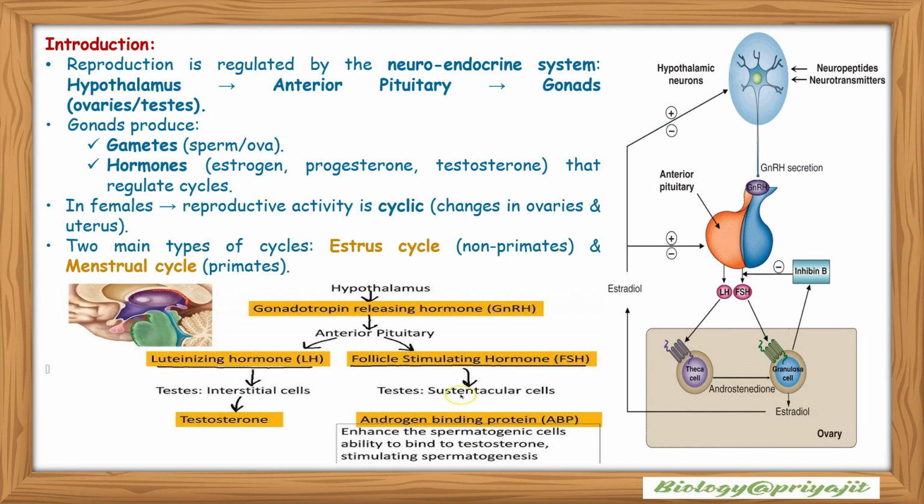Introduction. Reproduction is basically regulated by the neuroendocrine system. It is controlled by the hypothalamus. The hypothalamus excites the anterior pituitary and it will excite the gonads, either ovaries or testes. Then gonads produce gametes, that is either sperm or ova, and they also secrete hormones like estrogen, progesterone, and testosterone that regulate these reproductive cycles. In females, the reproductive activity is cyclical, that is, changes in ovaries and uterus. The two main types of cycles are the estrous cycle, which is found in non-primates, and the menstrual cycle, which is found among the primates.